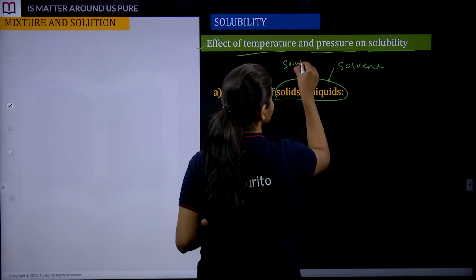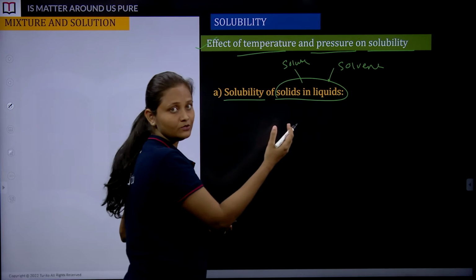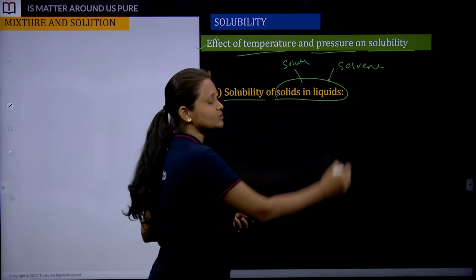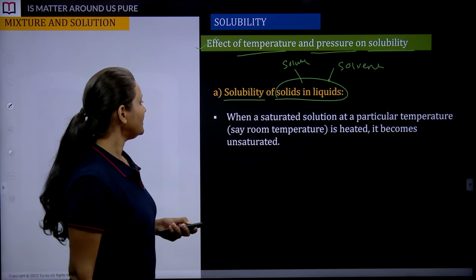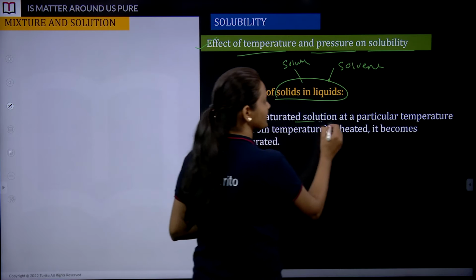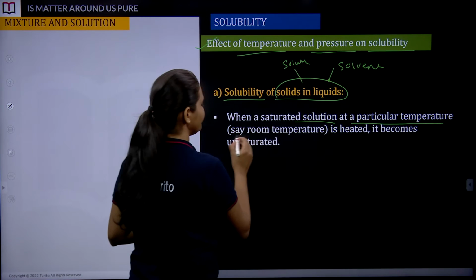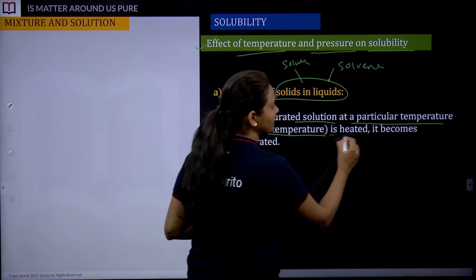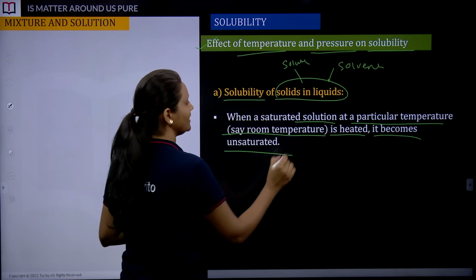Your solute. So we are having liquid type of solutions. We have seen, we have learned this combination, right? So moving ahead, when a saturated solution at a particular temperature, that means room temperature, is heated, it becomes unsaturated.